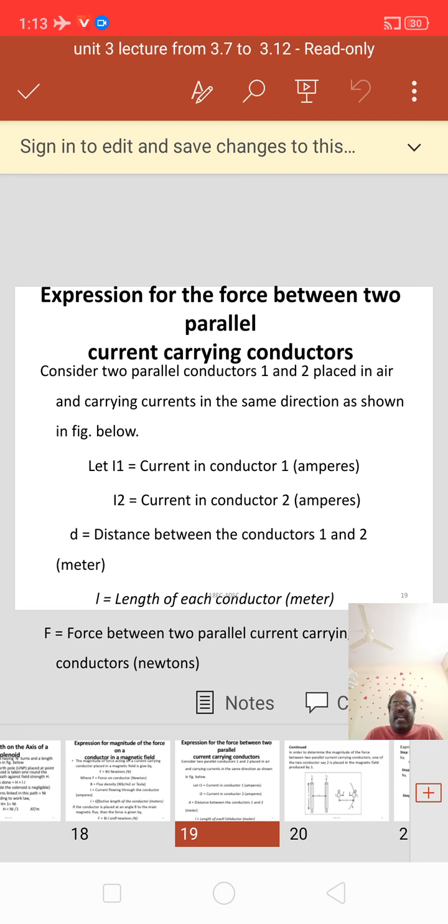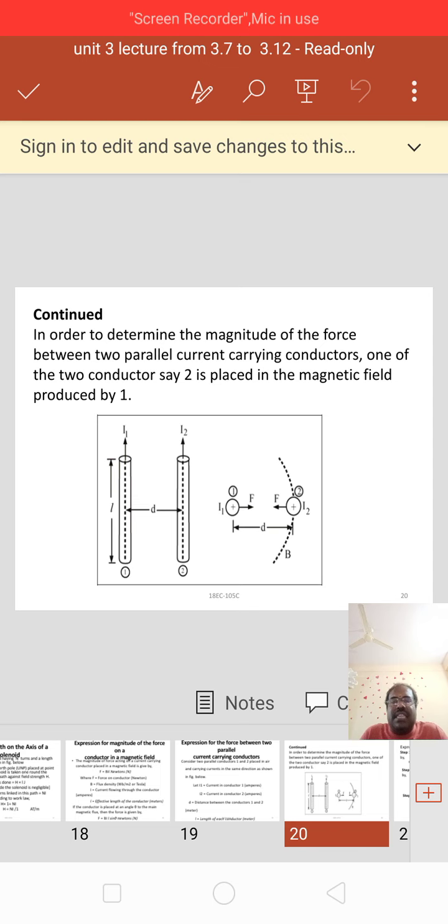Here we are taking two parallel current carrying conductors. One is I1, the second one is I2. The distance between these two is D, the length of the conductor is L, and the force acting on both the conductors is F. See here in the figure it is clearly shown.